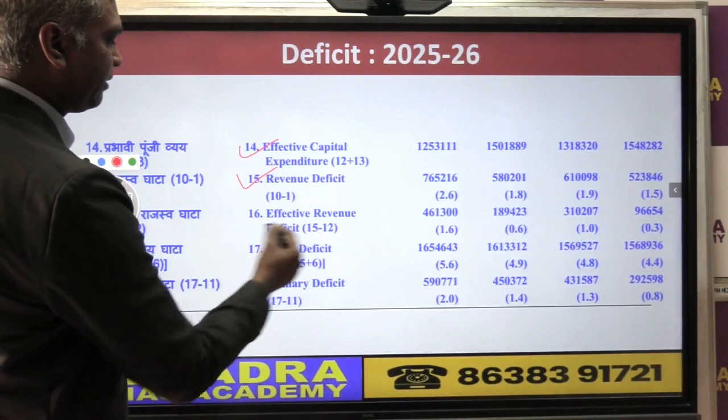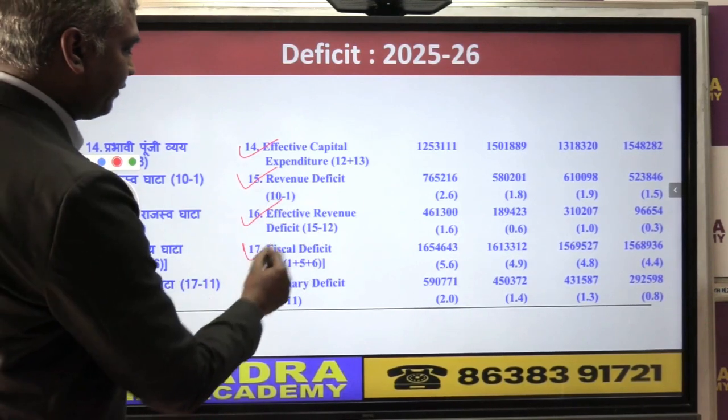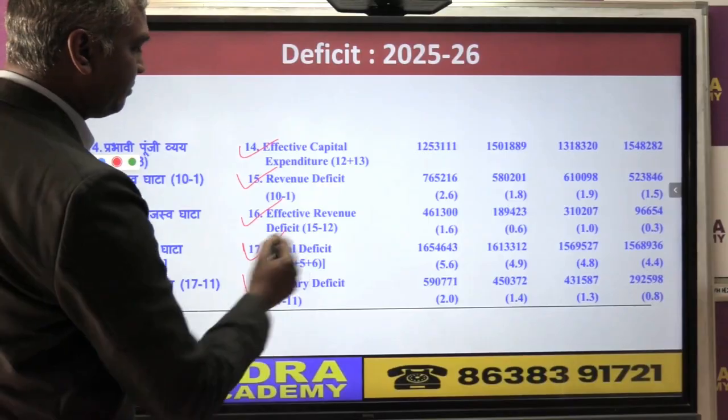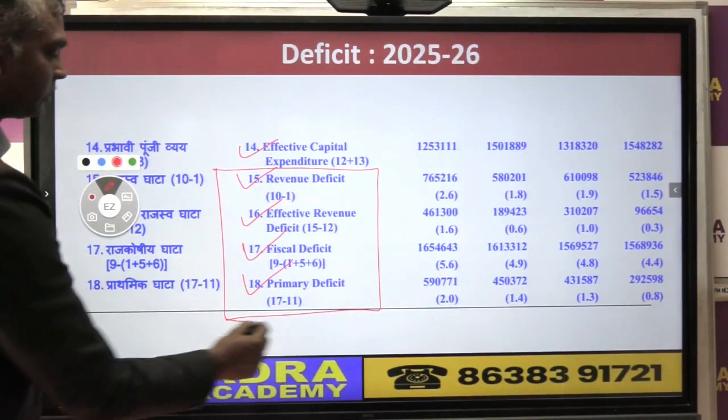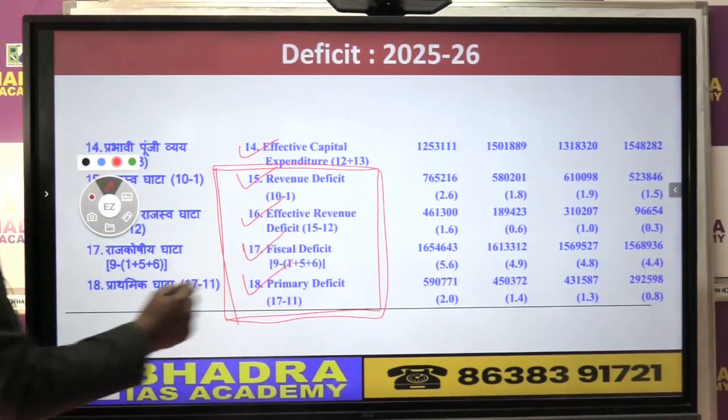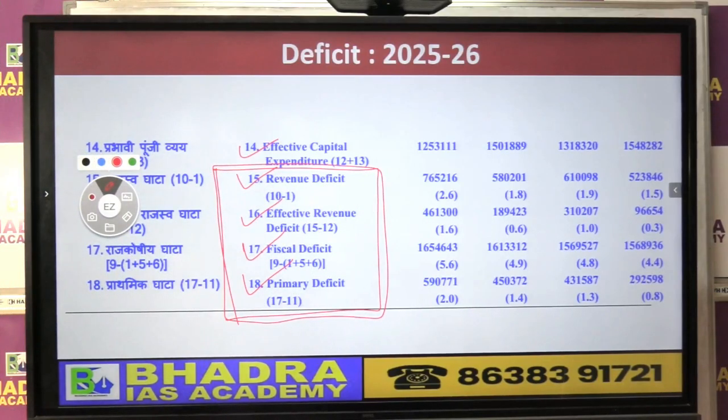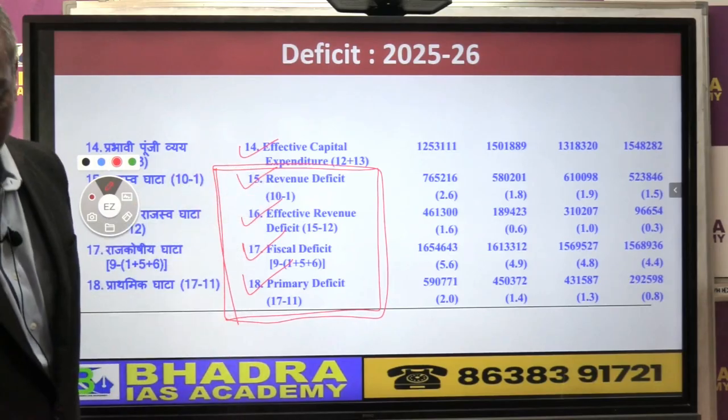Then we have effective revenue deficit, fiscal deficit, primary deficit. Like these are what we can say the 4 important concepts of deficit in the budget, right? So there are 4 concepts of deficit in the budget. Today we will be dealing with these concepts of budget as we are going to discuss. Okay.